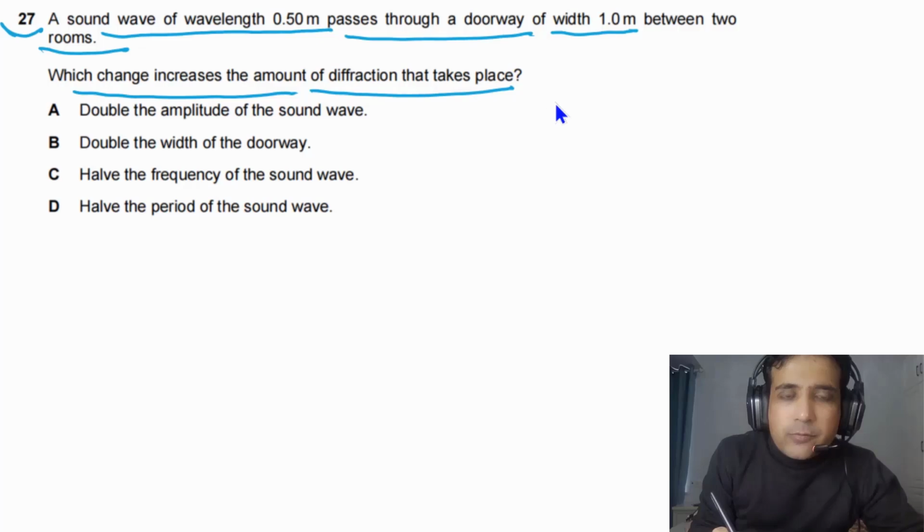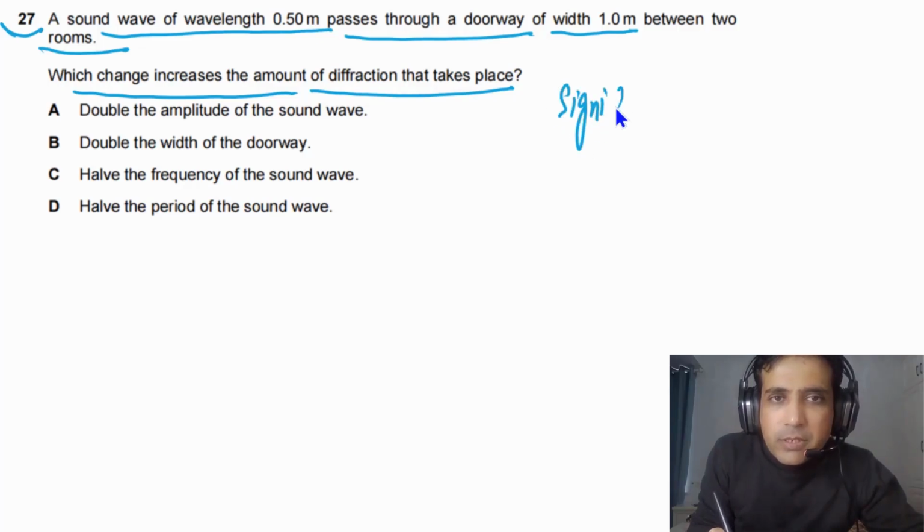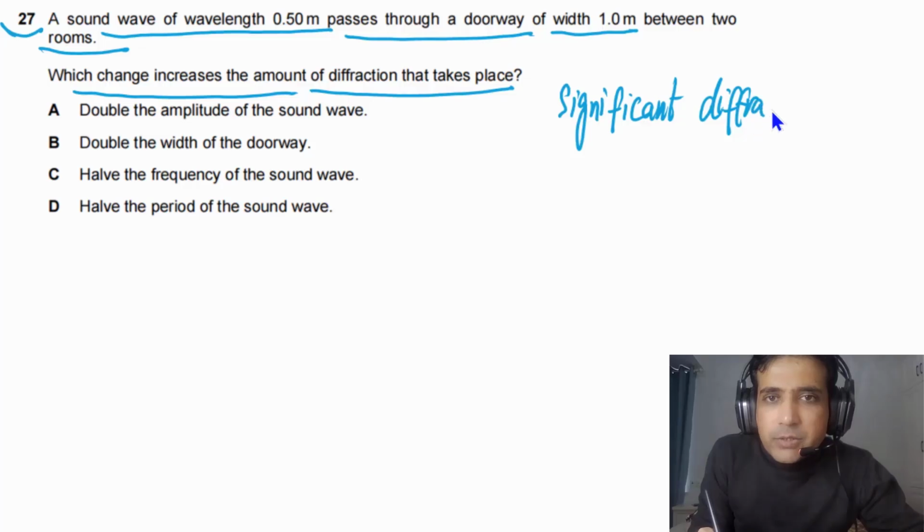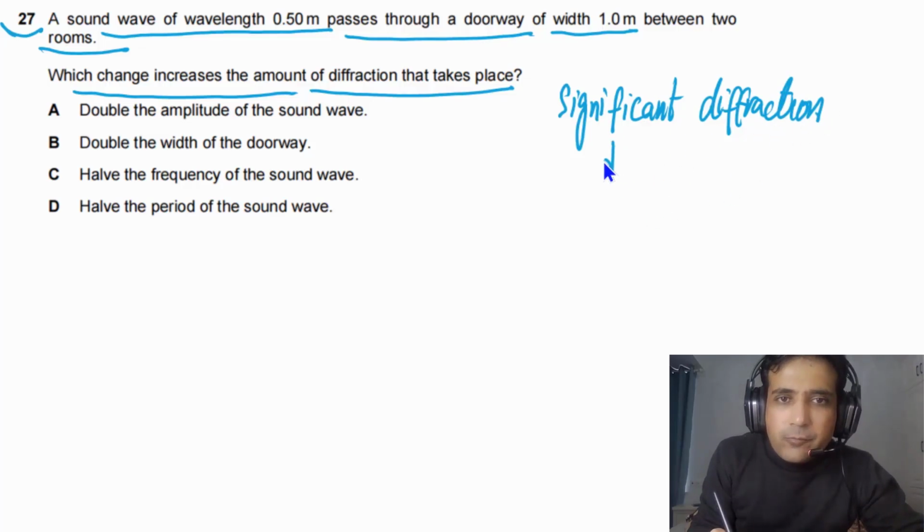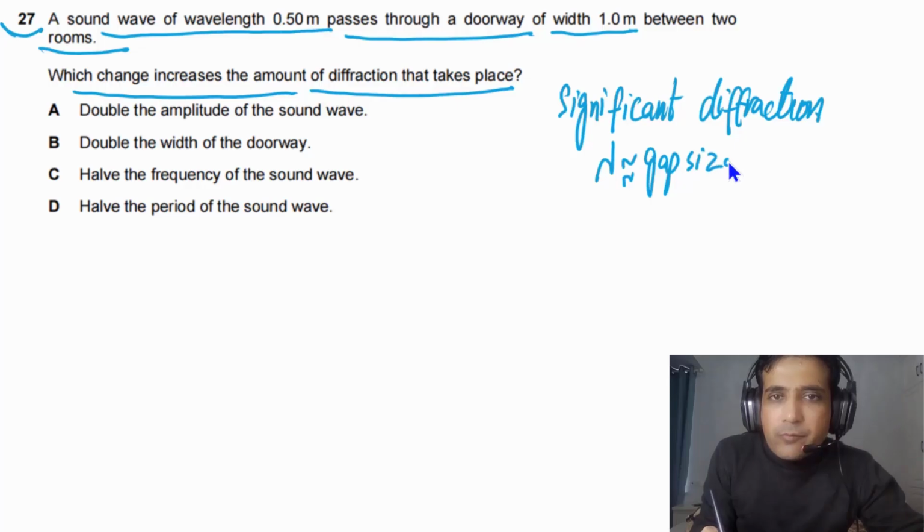First of all, we need to understand when significant diffraction will take place. What is the condition for that? Significant diffraction takes place if the wavelength is about equal to the gap size. So diffraction will be significant.